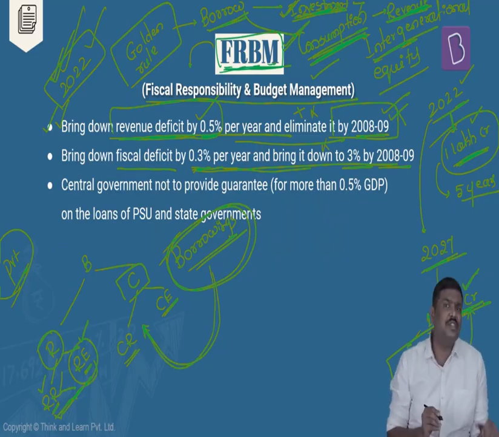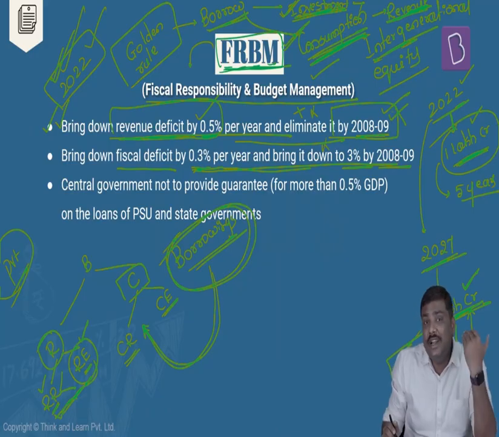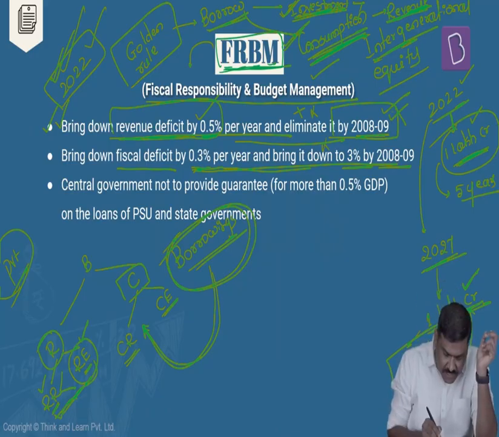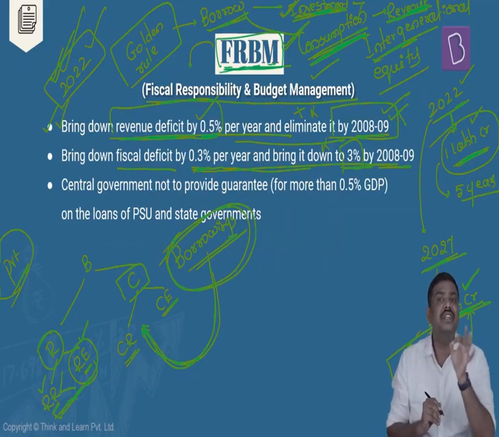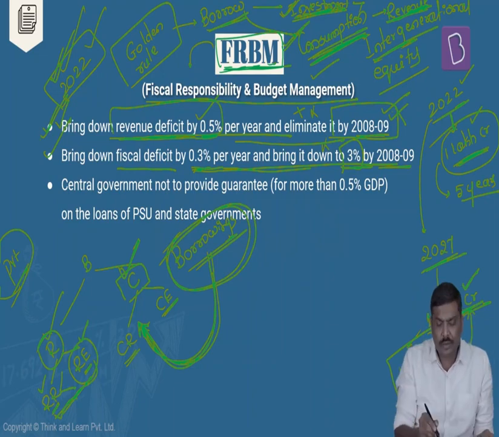Why? Under the capital head, what kind of expenditure do you incur? You incur expenditure on infrastructure. You incur expenditure to build roads. You incur expenditure to construct tunnels. You incur expenditure in order to generate or revive demand in the market. And that is the precise reason we say that borrowings are allowed. To what extent? 3% of GDP. But these borrowings will be used for capital head purposes, not under the revenue head. And these are the first two and the most important provisions under the FRBM.